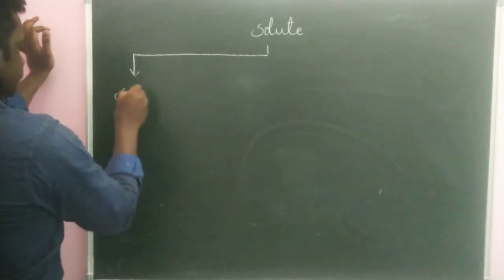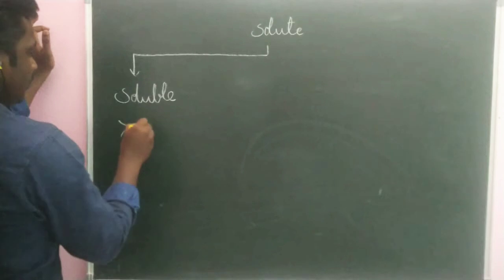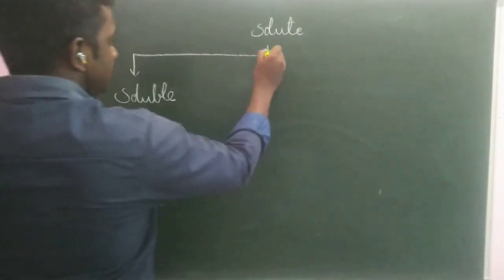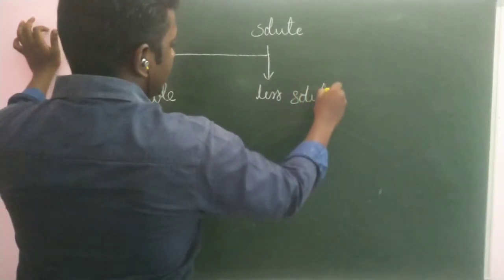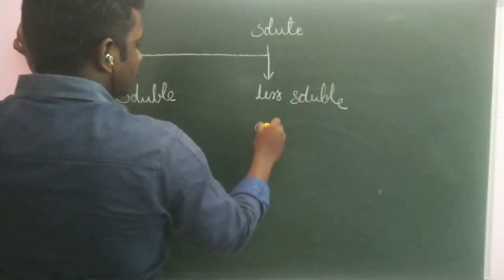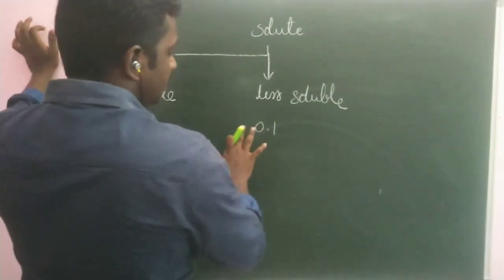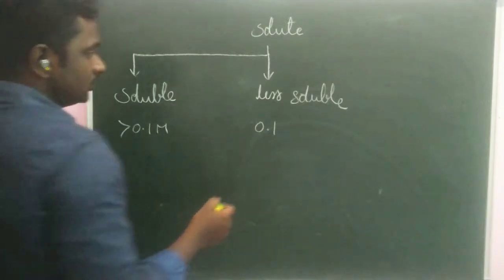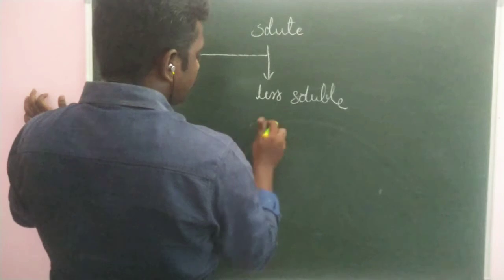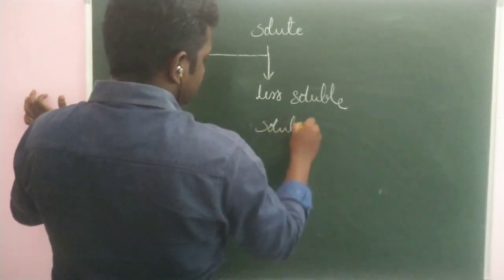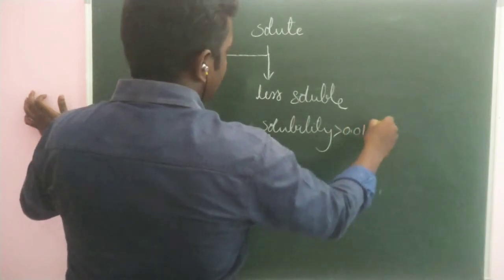The three different types of solutes are soluble, which has a solubility of greater than 0.1 molar. Less soluble, which has a solubility range less than 0.1 and greater than 0.01 molar.